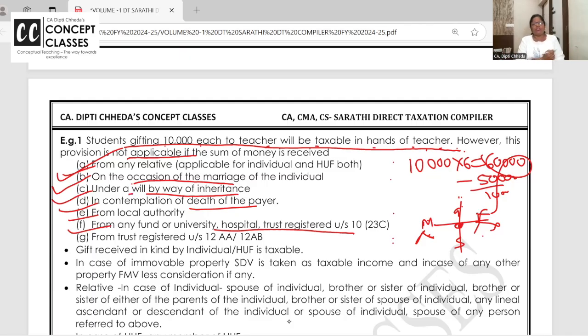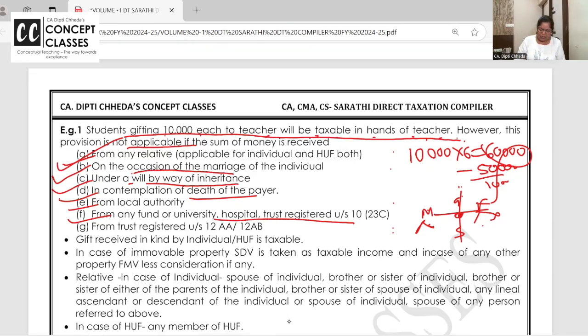So what are the exceptions to the rule that gifts above 50,000 are taxable? If gifts are received from a relative, on the occasion of marriage, under a will, in contemplation of death, from a local authority or registered hospital, university, trust, and all.